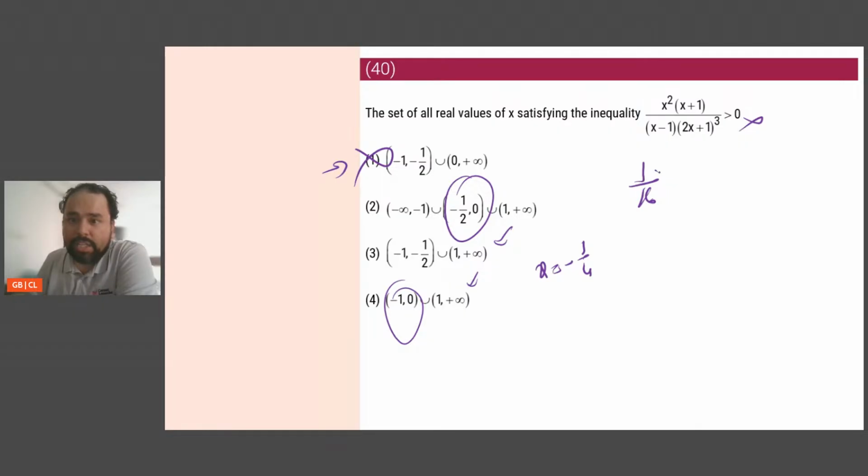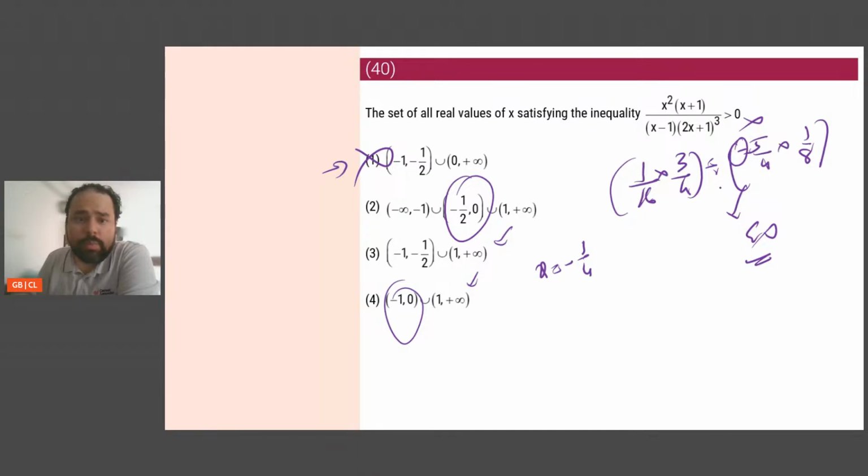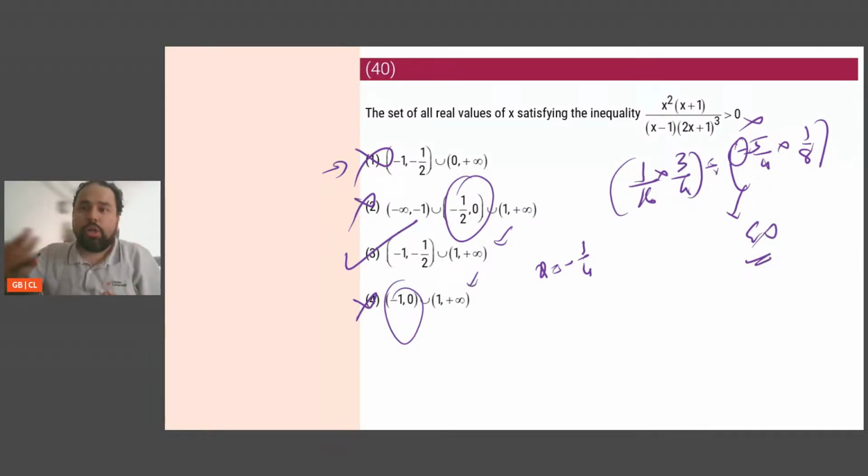I will get 1 by 16 into 3/4 divided by minus 1/4. So minus 5 by 4 into minus 1/4 into 2 is minus half. So half whole cube, 1 by 8. If I look at this, there is a negative sign here, so this value will be less than 0. That means x equals minus 1/4 does not satisfy. So this will not satisfy. Only thing that can satisfy is option 3. So this is how I solve these questions. Look at options and try finding out numbers which are there in specific options but not there in others.